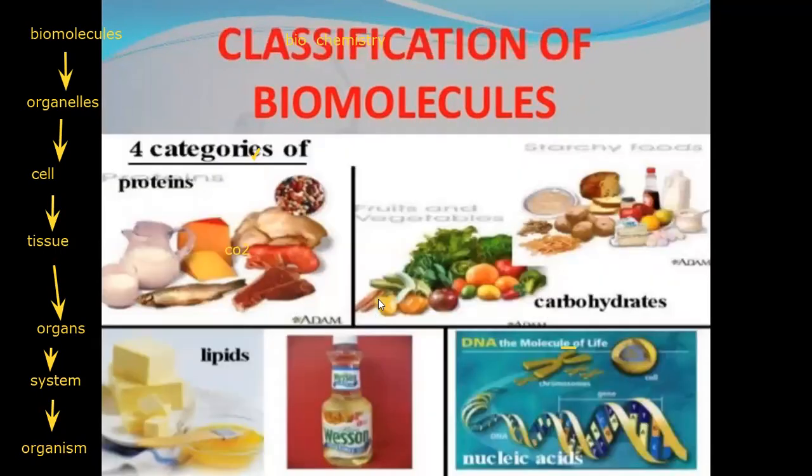We categorize the biomolecules into four: proteins, carbohydrates, lipids, and nucleic acids. All of these are found in the food we eat. Once we eat them, they enter our body and are absorbed into the blood, and the blood carries them to their target place in synchronization with the nervous system, for sure. The nervous system controls what's happening in our body, giving orders to the blood components to go to their target place.